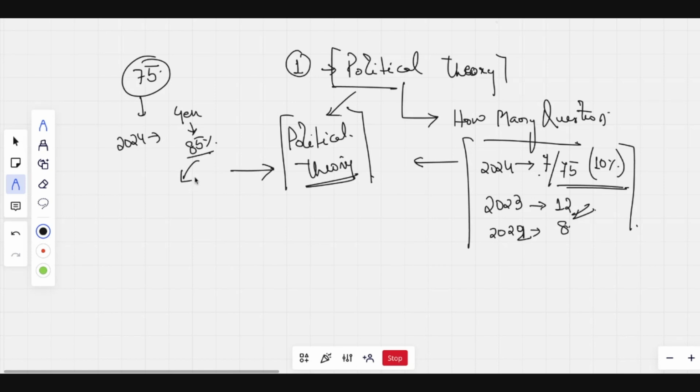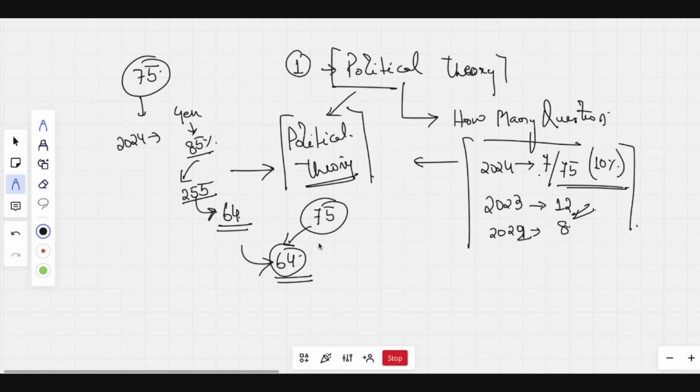So this 85% converts to how many marks? 255. To get 255 marks, how many questions do we need to solve? Approximately 64 questions. So out of 75 questions, we need to solve 64 correctly to get into JNU.